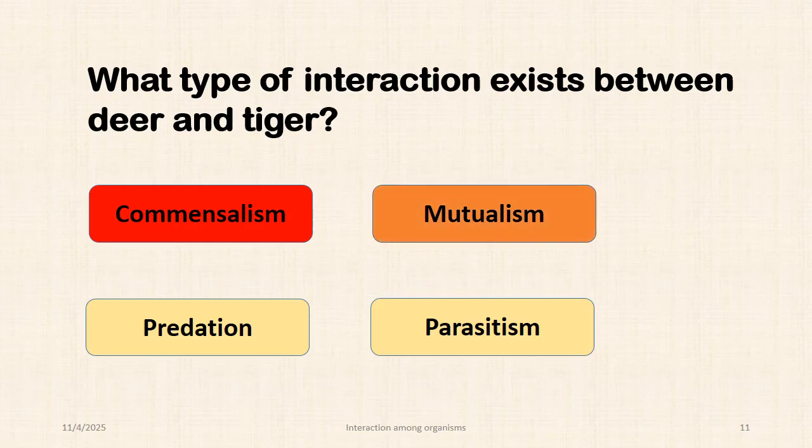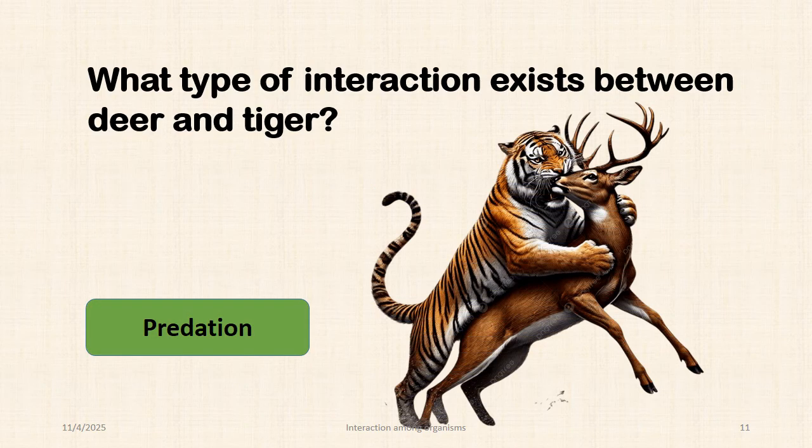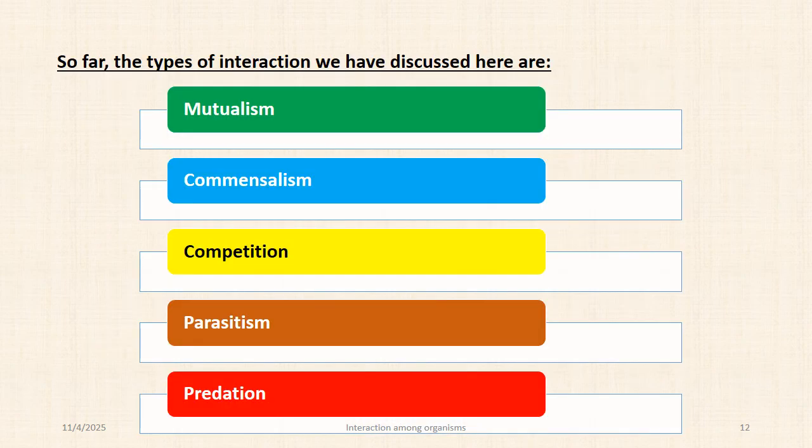And is it parasitism? Well, that's also not true. It's because you see, in this relationship, tiger gets benefited from deer, but deer has to lose its life in this process. So that kind of relationship is known as predation. So predation is a relationship that exists between a tiger and deer.